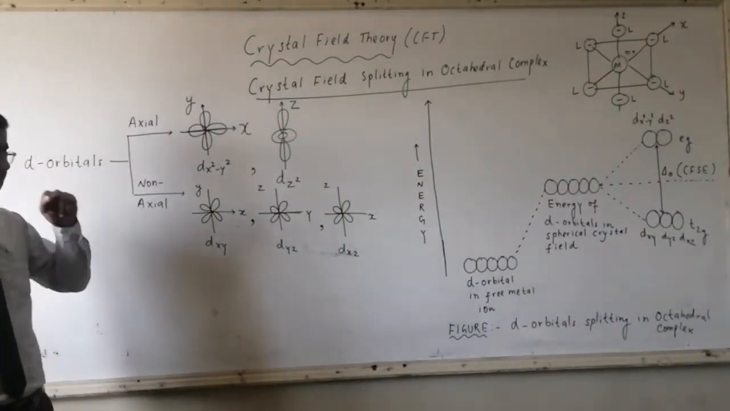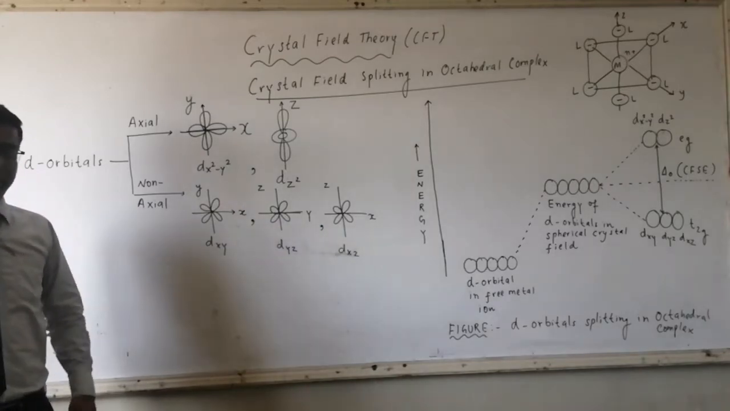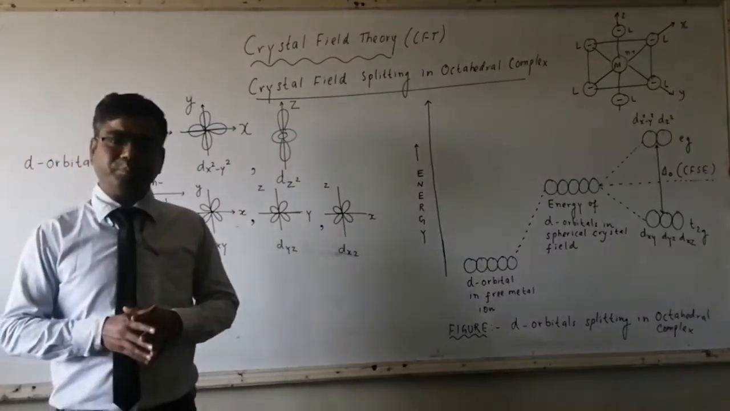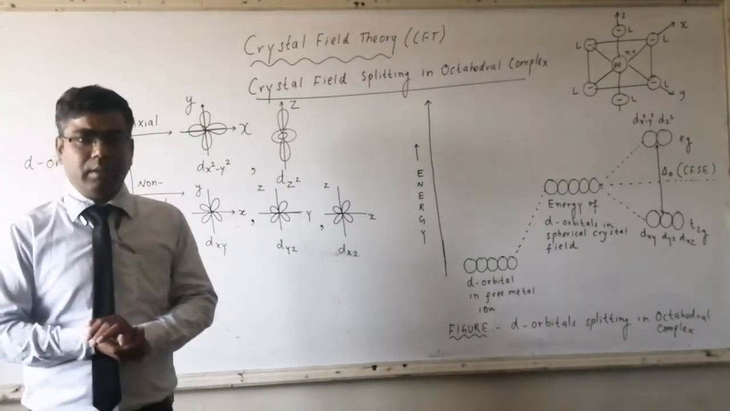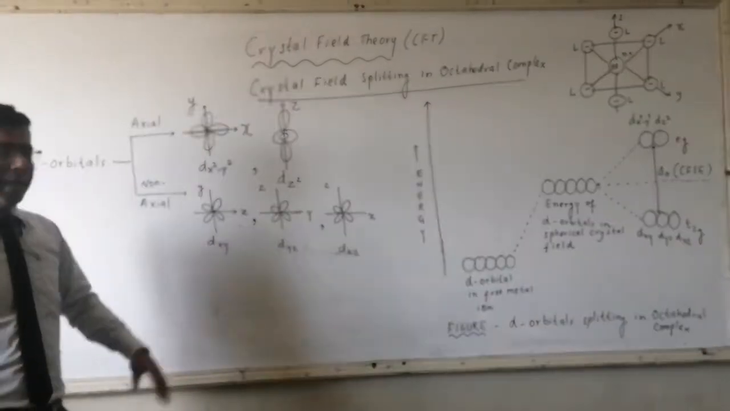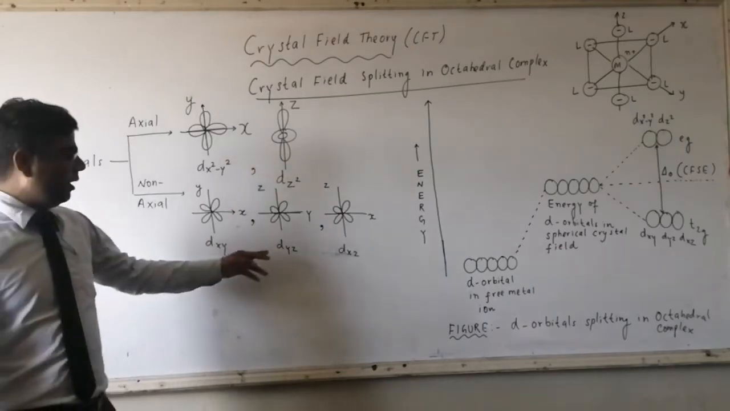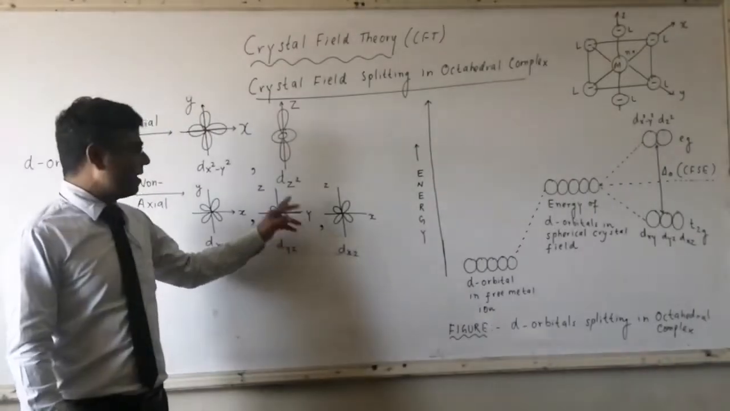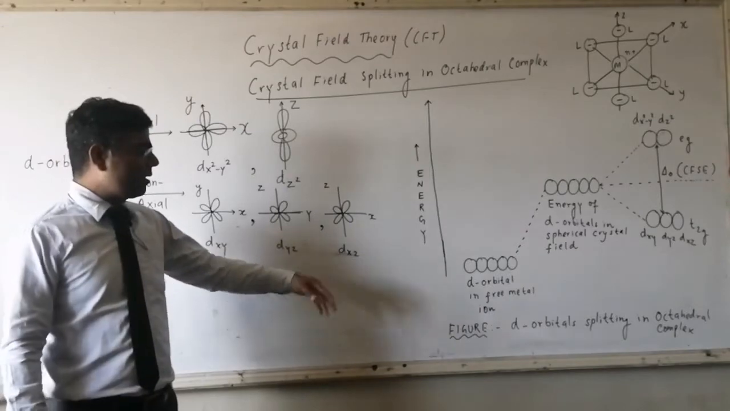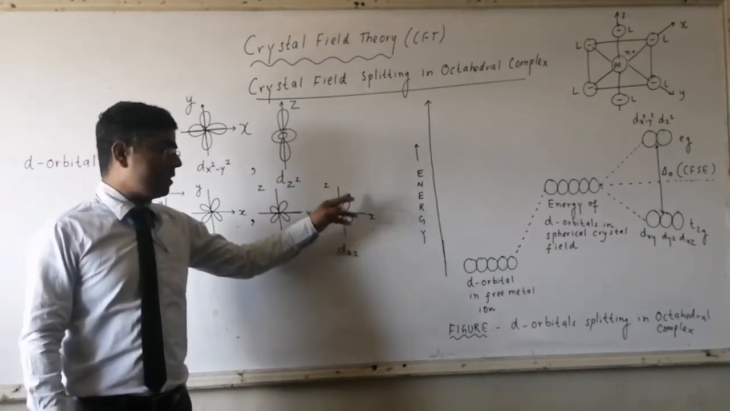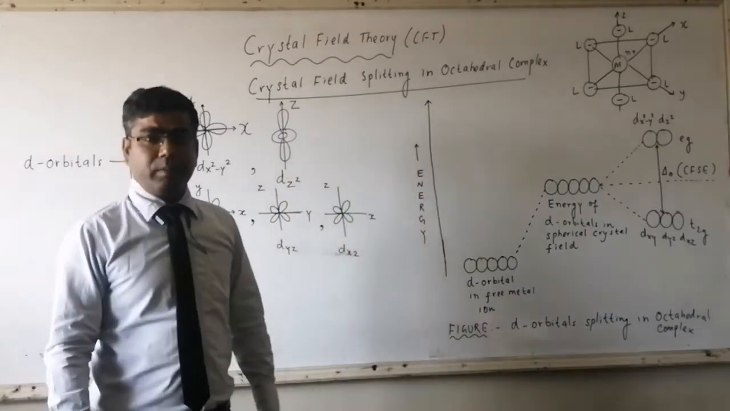Then we have non-axial d orbitals, where lobes are present in between two axes. First one is dxy, the lobes are between the x and y axis. Then we have dyz, the lobes are between the y and z axis, and then we have dxz, the lobes are between the x and z axis.